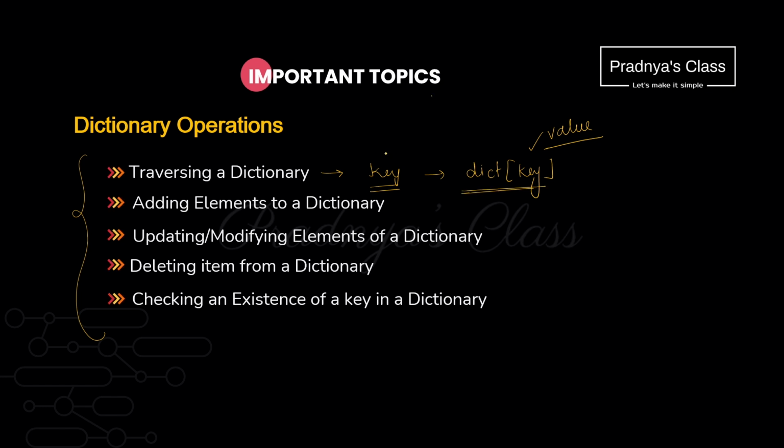But what if I don't want to only iterate over key and get the value in this way? Then you will be iterating over the dictionary with the help of items function of the dictionary. With this you will get key as well as values. We already discussed that dictionary is mutable, so we can add the element to the dictionary. In the same way, we can update the element, modify the element as well as delete the element from the dictionary. Even if we need, we can check the existence of the key in the dictionary. So here are some of the general operations we will be performing on dictionary.